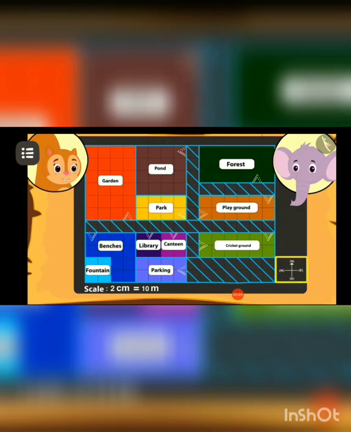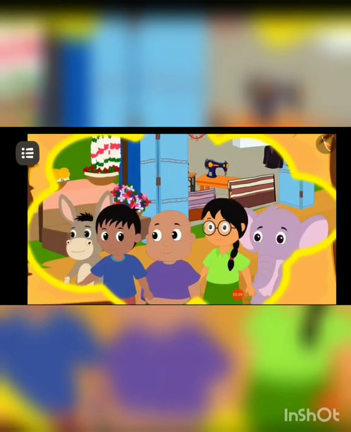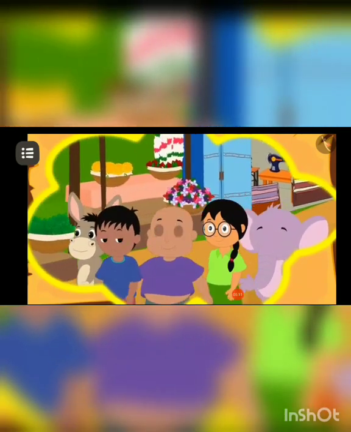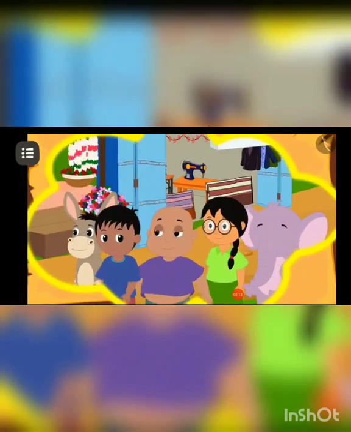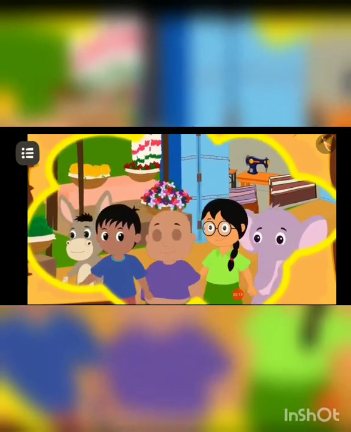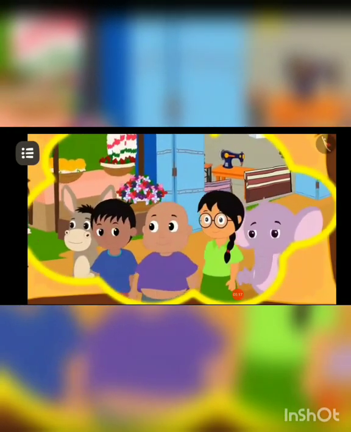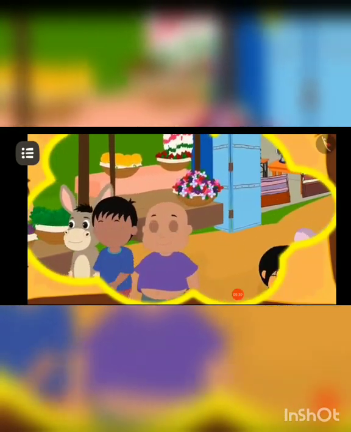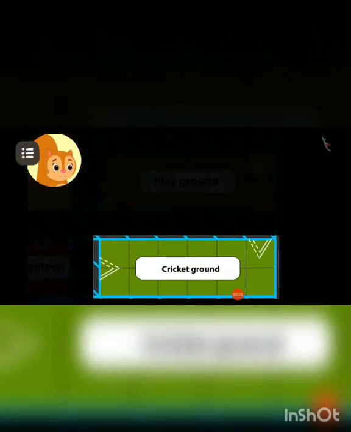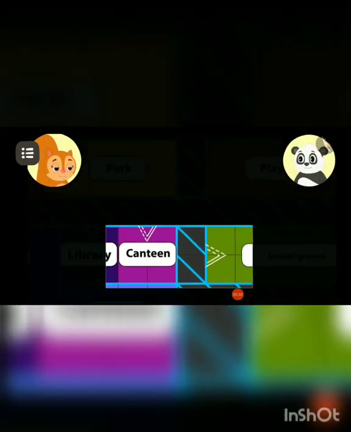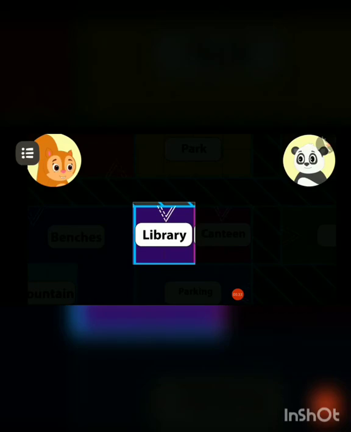Yes, it is correct. They have to move in the north. Kids, can you see the compass that is made on the map? Everyone walked towards the north and reached the canteen. There they had some delicious food. Some of them went towards the cricket ground and some came to the library to check out the exhibition. Chanda was surprised to see the cricket ground on the map. She told Golu how the library looked much smaller than the cricket ground.